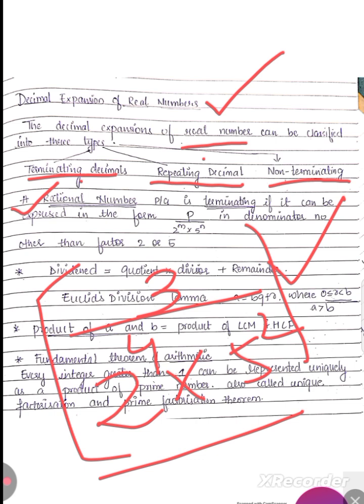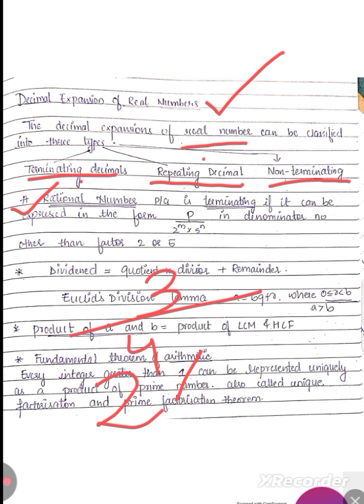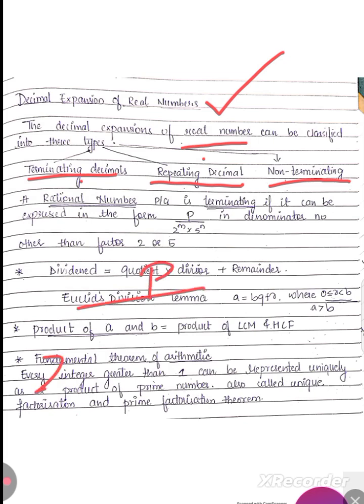Suppose that, except for 2 and 5, you have any other number also, like p by 2 raised to power m, 5 raised to power n, into 7 raised to power something. In that case it is going to be non-terminating. But it is terminating only if the denominator has only two prime factors, one is 2 and another one is 5.